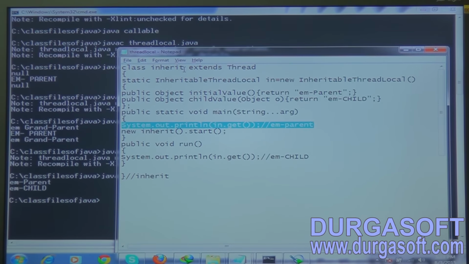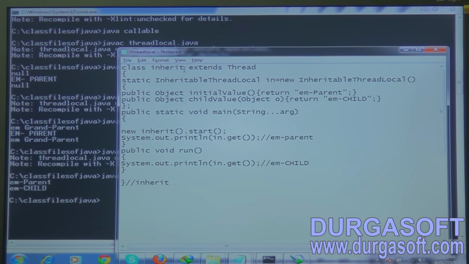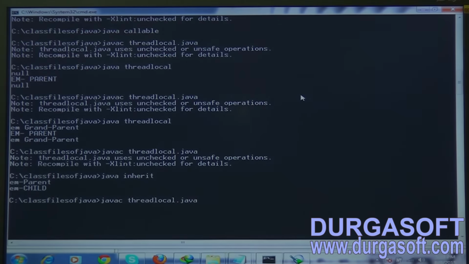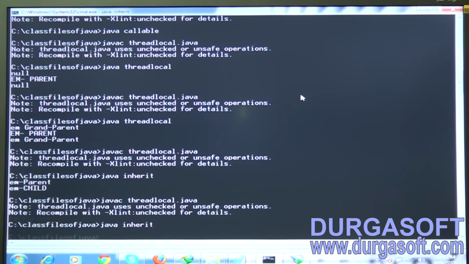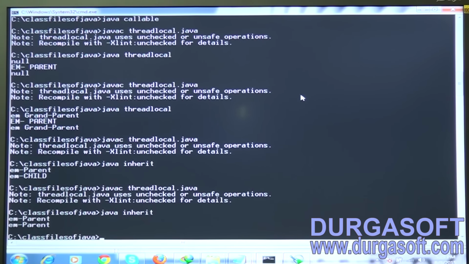I'm going to put this one after starting the child thread. After starting the child thread, it's very important. What is going to happen? A child thread has been created. It is not setting an initial value. It is going to inherit the initial value from whom? Parent thread's local variable initial value. So both the values will be what? I'm parent. Try to observe, please. I'm parent. Please be specific here.